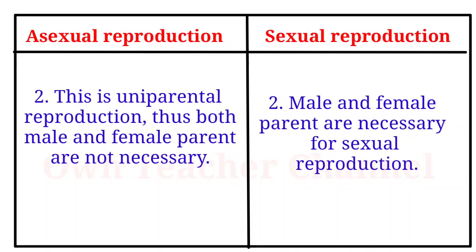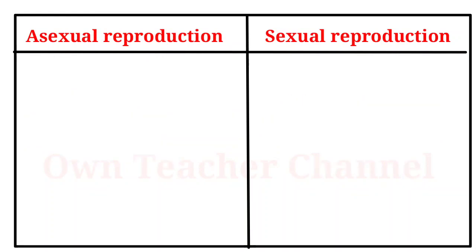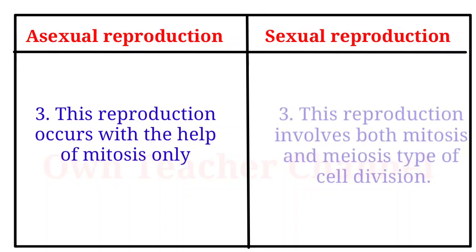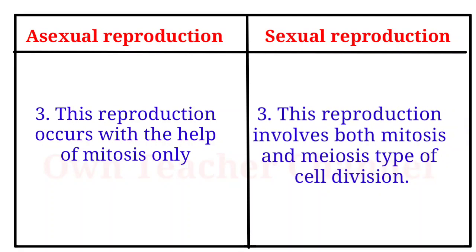Asexual reproduction is uniparental, thus both male and female parents are not necessary. This reproduction occurs with the help of mitosis only. Sexual reproduction involves both mitosis and meiosis types of cell division.